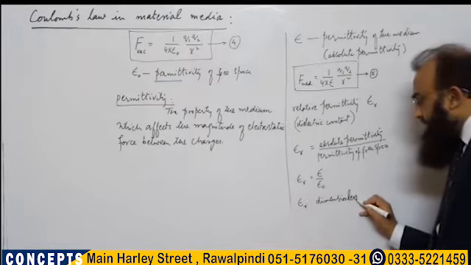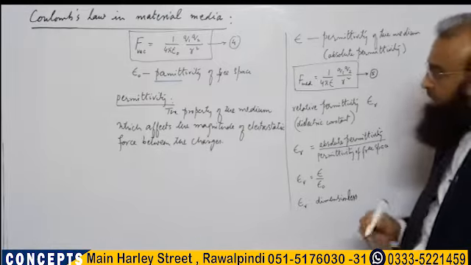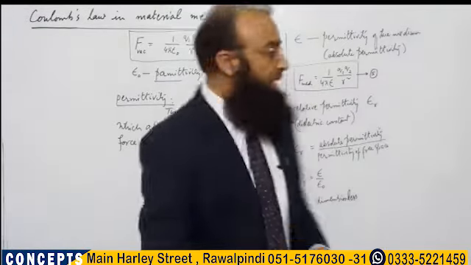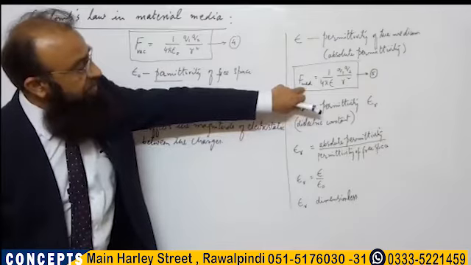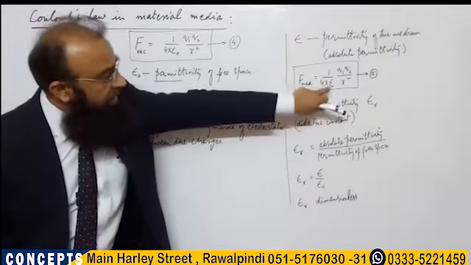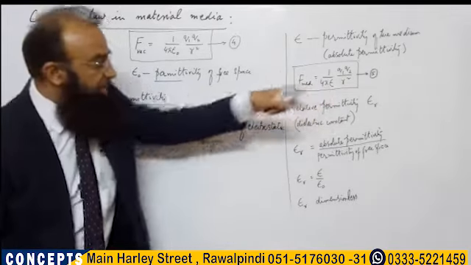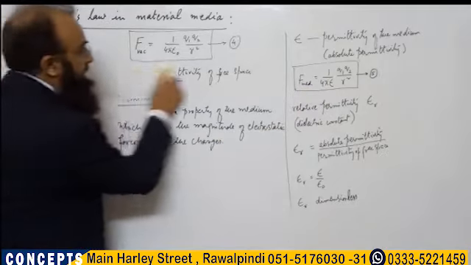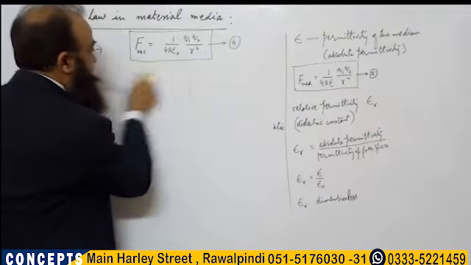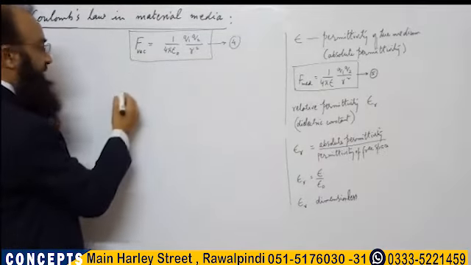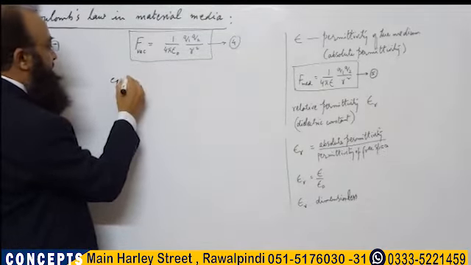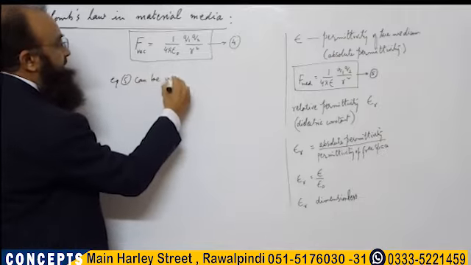This is dimensionless. Now if we write this equation in terms of epsilon r, equation 5 can be written as follows.